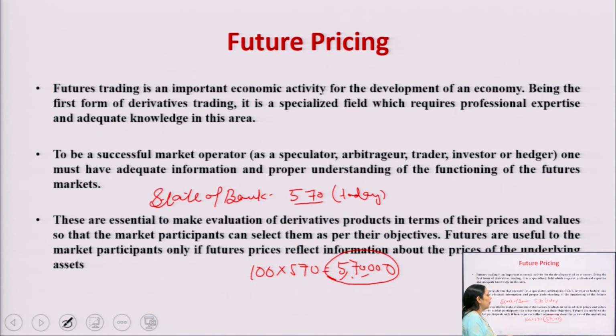These are essential to make the evaluation of derivative products in terms of their prices, so that market participants can select them as per their objective. What are their objectives? The hedger can enter into the contract to avoid the risk, the arbitrator enters into the contract to get the benefit out of the mispricing between the two exchanges, and the speculator enters into the contract to earn a profit.